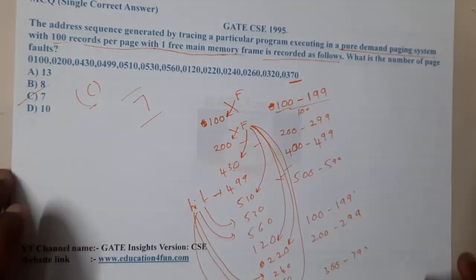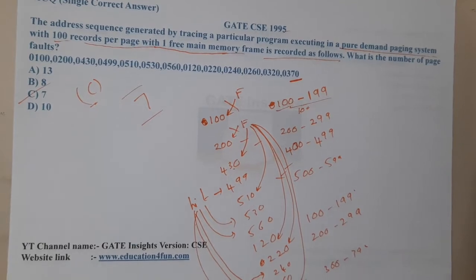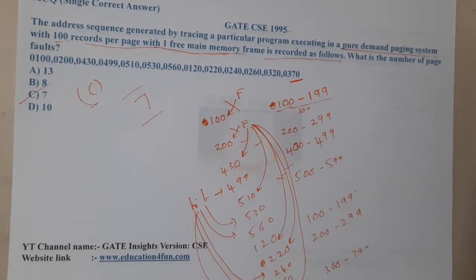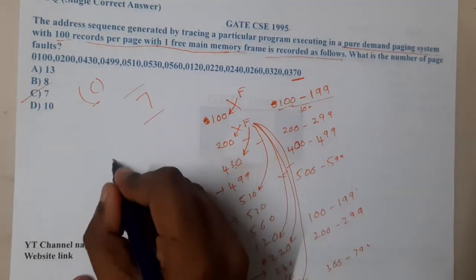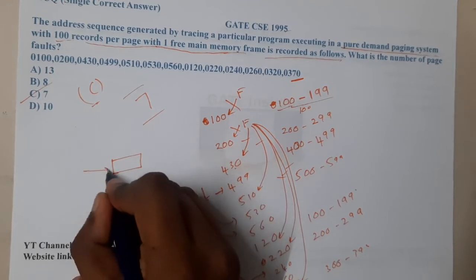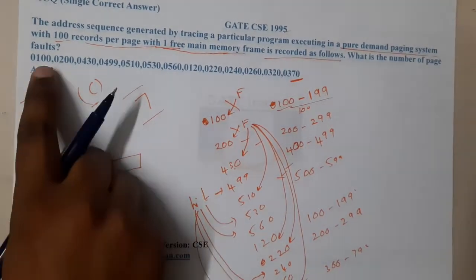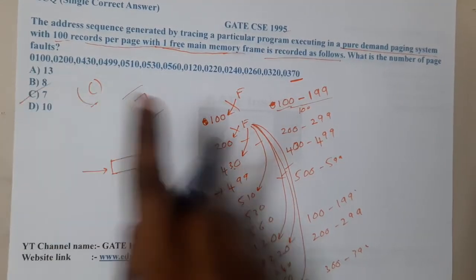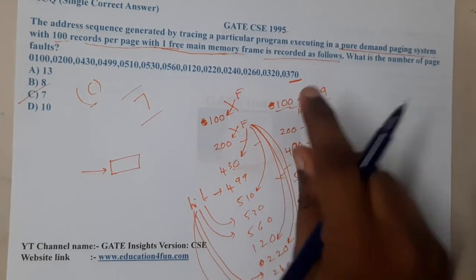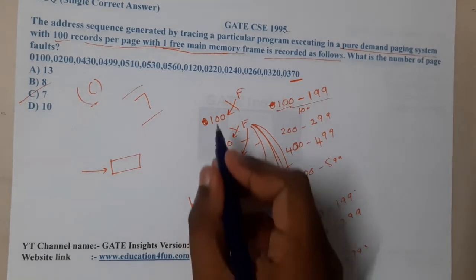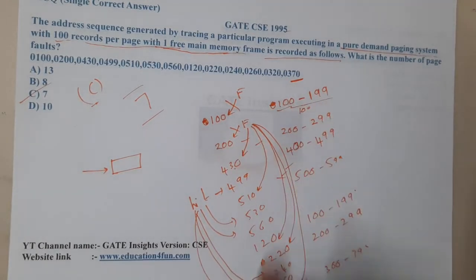Got it? The only catch in this question is that the question is not clearly explained. He told that the frame is only 1, indirectly because there is only 1 slot left. So whenever you are pushing, instead of 100 we are pushing 100 to 199. That whole page is pushed inside. So our 100 is inside it, along with the other 100 items. With that concept we were able to solve it really easily.